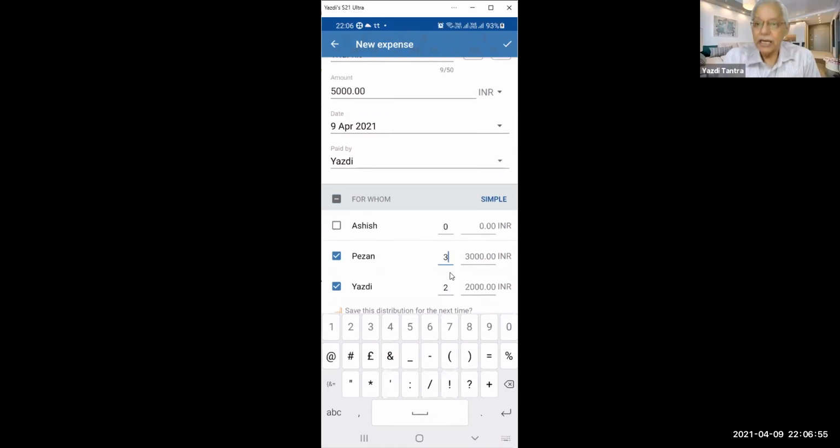Anything that I spend, I enter and I give the ratio of how it is to be distributed. Anything that you spend, you will enter it in the app and you can also give the ratio in which it is to be distributed. I'm assuming that nobody cheats. That is all.